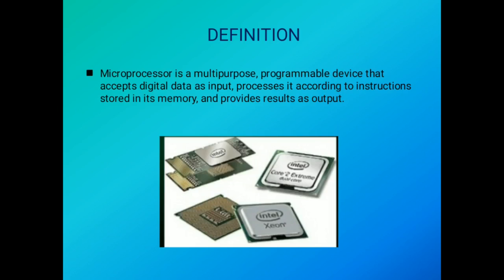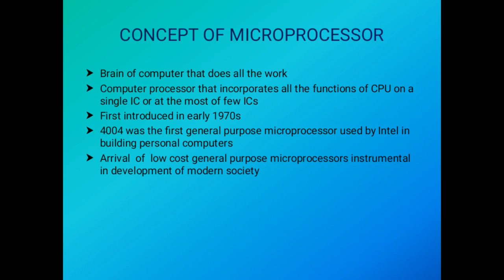Here you can see the definition of microprocessor. Microprocessor is a multi-purpose programmable device that accepts digital data as input, processes it according to the instructions stored in its memory and provides result as output. In simple words, microprocessor is a digital device on a chip which can fetch instructions from memory, decode and execute. Let's move on to the concepts of microprocessor.